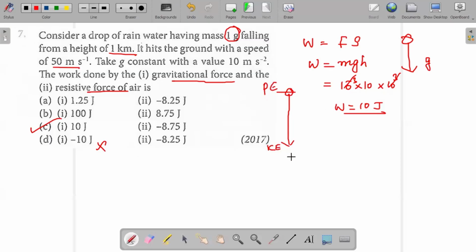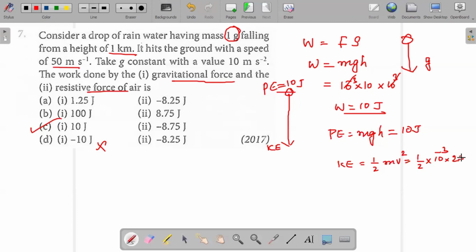We are going to verify it. Potential energy formula is mgh, which is 10 joules. At the top, the potential energy is 10 joules. When it reaches the ground, the kinetic energy would be the same value if there were no resistance, whereas we will see half m v square. They have given the velocity with which it hits the ground. Half into m, which is 1 gram, 10 to the power of minus 3, into v, 50, the whole